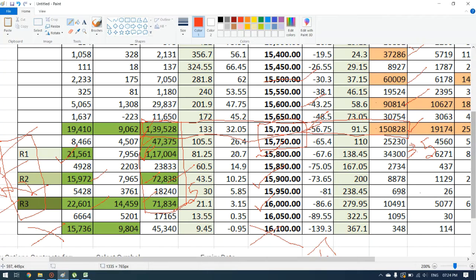If you look at the put side, we have a huge volume at the 15,700 strike price. At the call side we have the same volume, but it is short by 11,000. That means people are fighting at the 15,700 strike price.